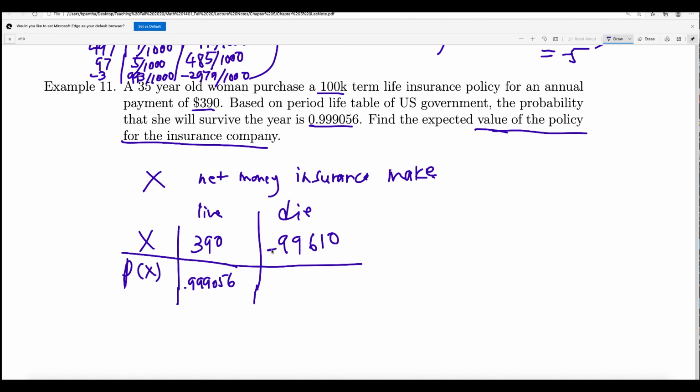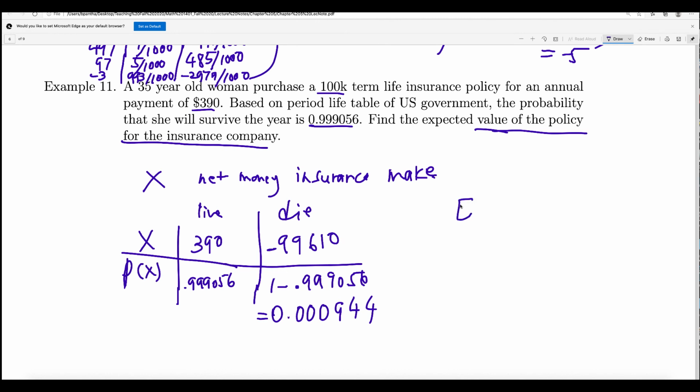If the person dies, then the insurance company will lose this money. What is the probability that the person dies? This is the probability that the person survives. The probability that the person dies is the complement of that one, right? So you can do 1 minus 0.999056. That will be 0.000944. That's what you get.